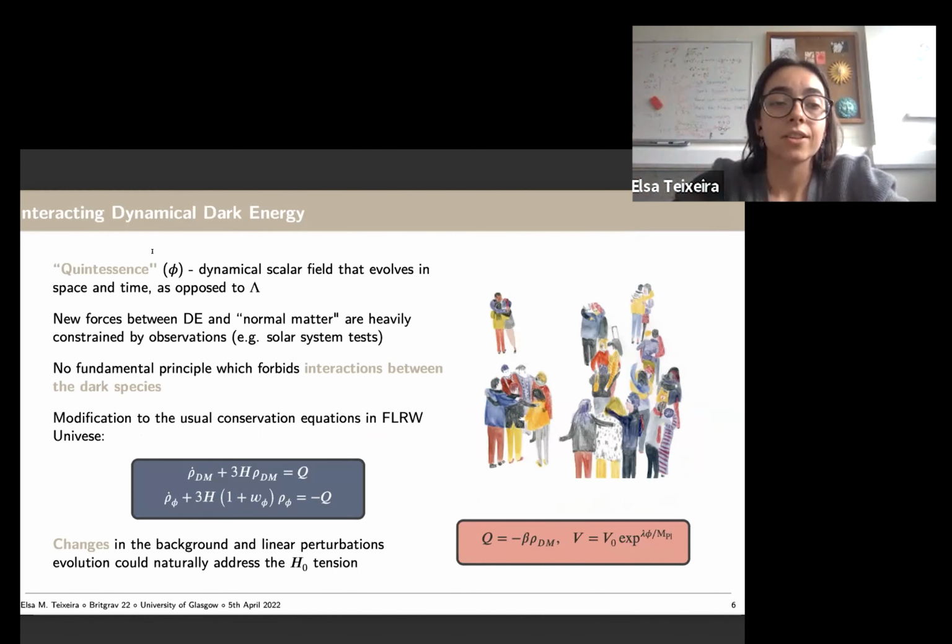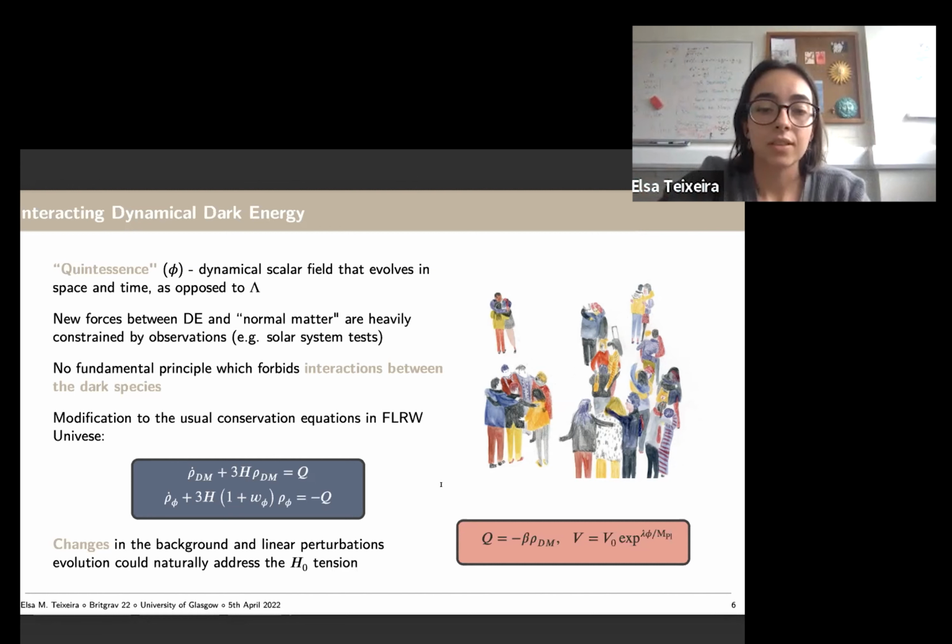For the interacting dark energy, we take a scalar field, so a dynamical scalar field. In the canonical case, this is called quintessence. What this means is that it's dynamical, so it evolves in space and time, as opposed to lambda, which is always constant. So this gives us more flexibility, and we can more naturally fit the predictions. We know that dark energy cannot interact with normal matter because we have a lot of constraints coming from the solar system. So usually we just assume interactions with dark matter.